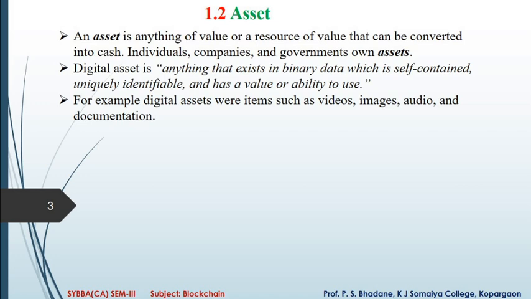A digital asset is anything that exists in binary data, which is self-contained, uniquely identifiable, and has a value or ability to use. For example, digital assets are items such as videos, images, audio, and documents. These are your digital assets.